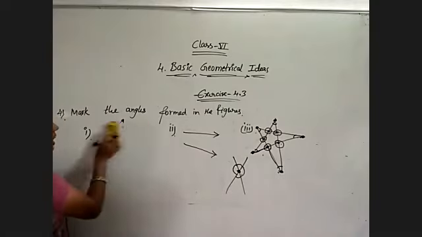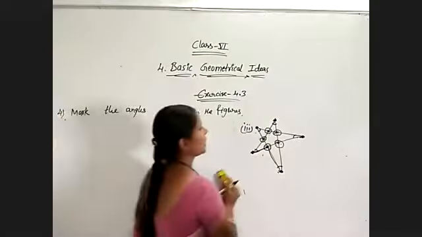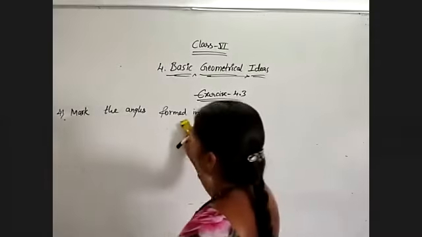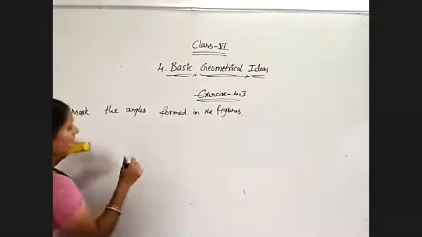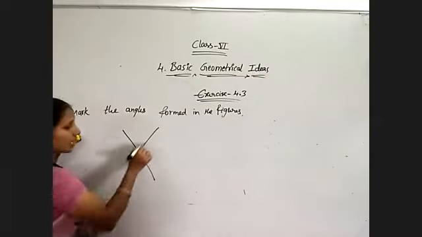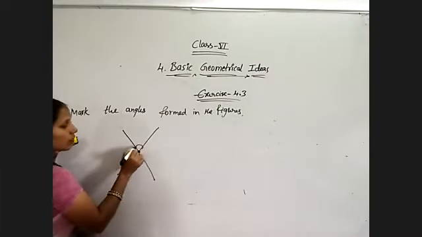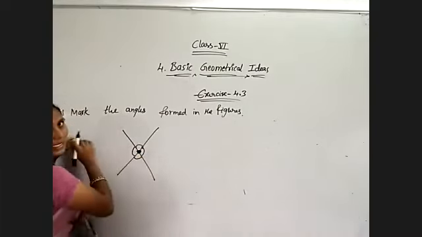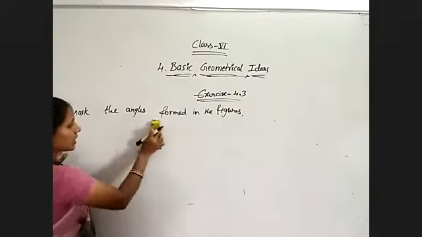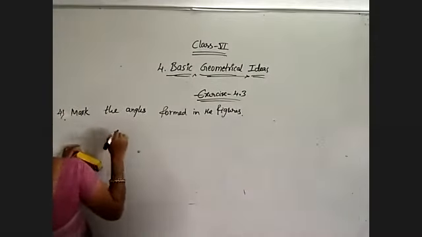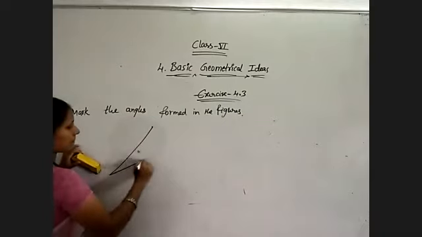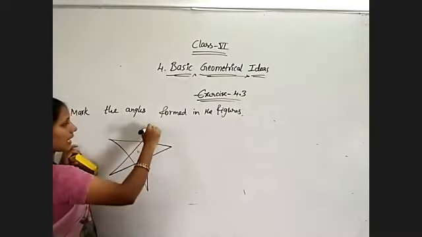Okay, once again I am telling this. Whenever corners are there, then only they can form the angles. So when I have like this, I am getting total 4 angles at this one intersecting point. Now my picture is given like this.